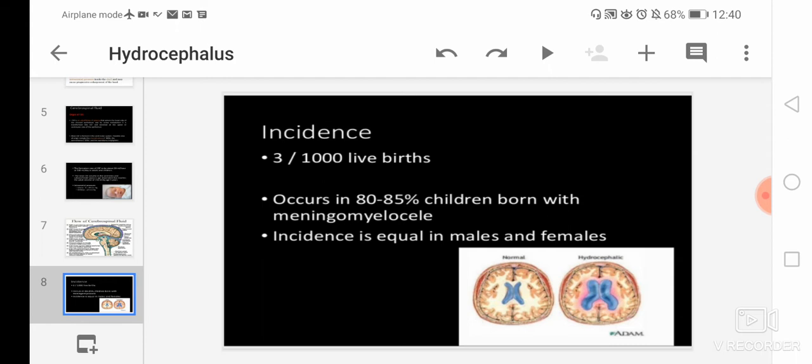Meningomyelocele is a kind of birth defect in which the developing baby's spinal cord fails to develop properly. That is known as meningomyelocele. So if a baby has this condition, it means that 80 to 85% of these babies are suffering from hydrocephalus. Then the incidence is equal in both males and females.